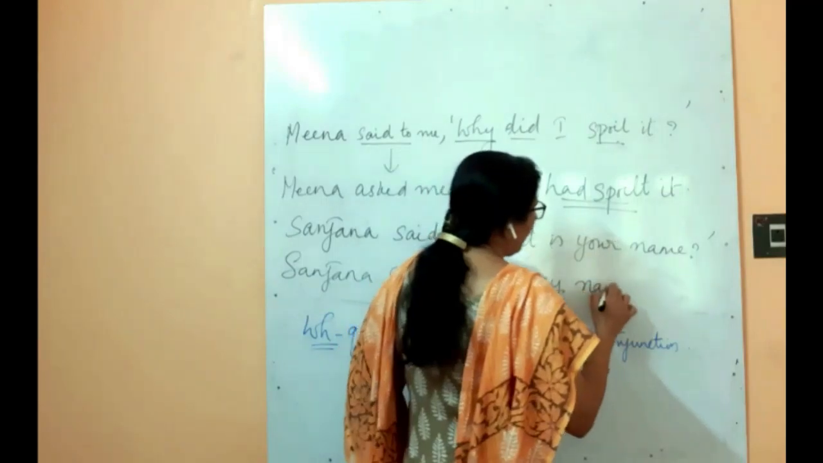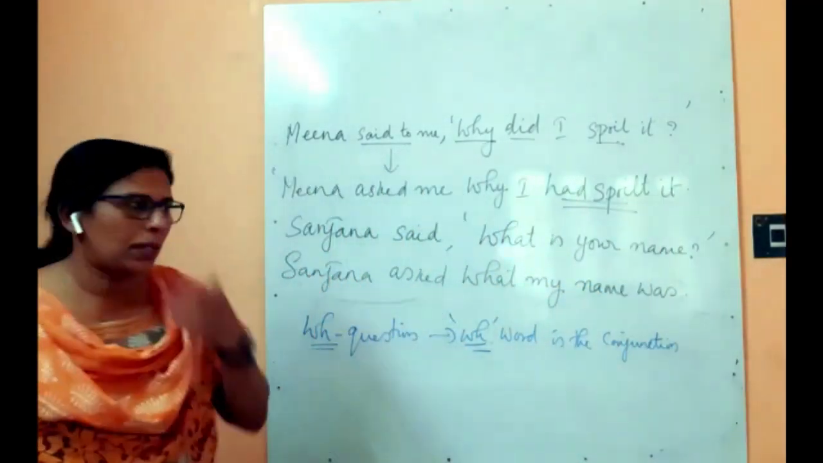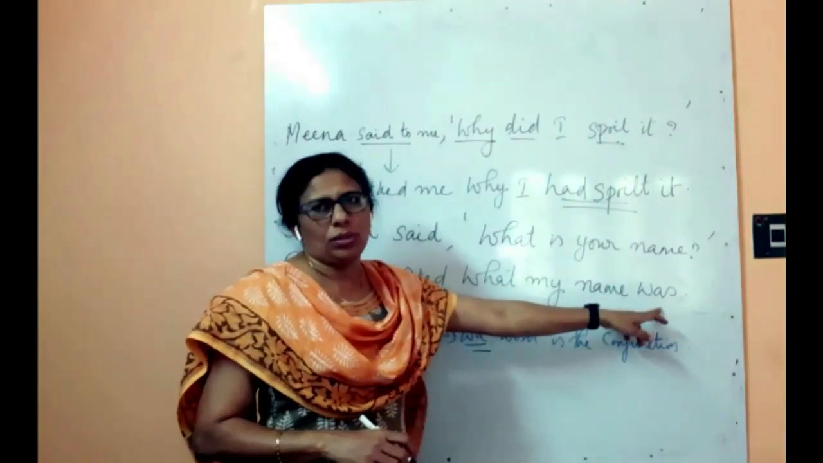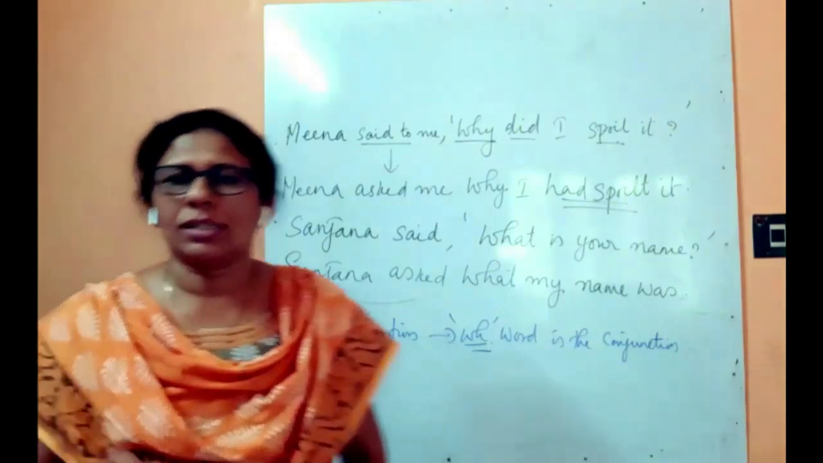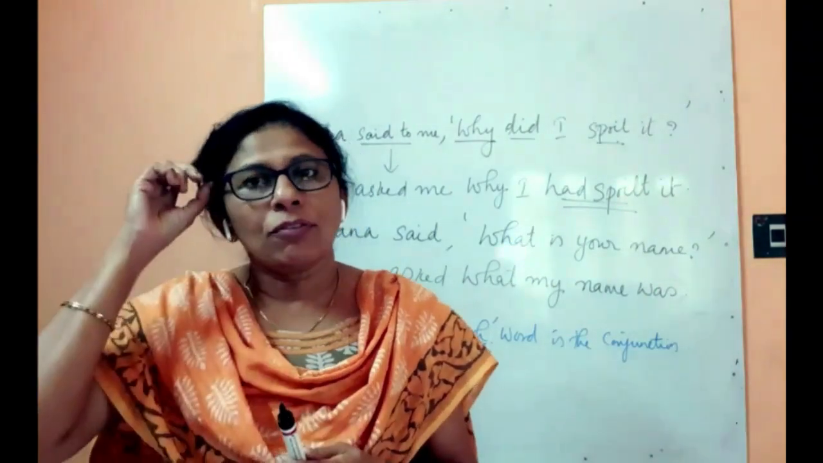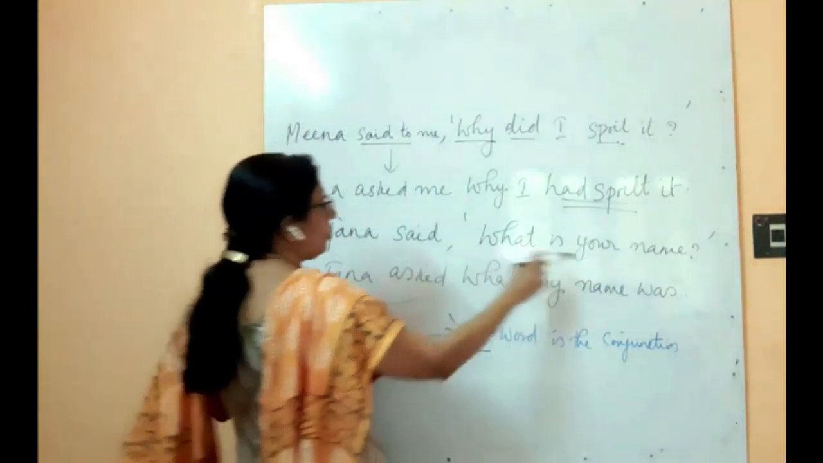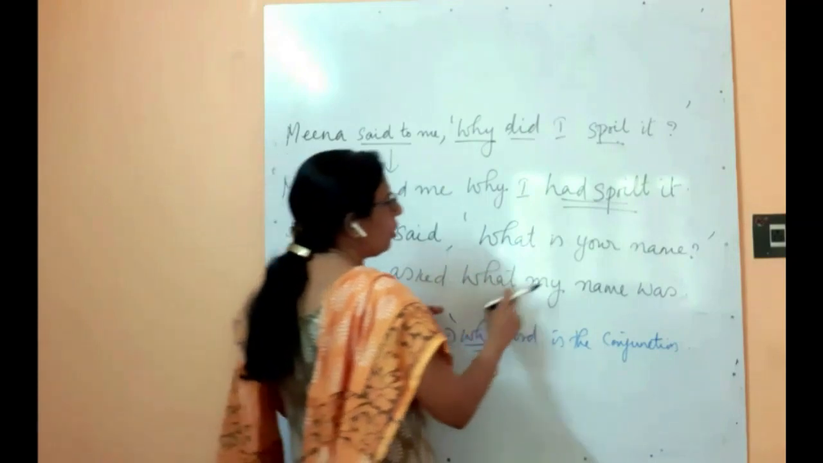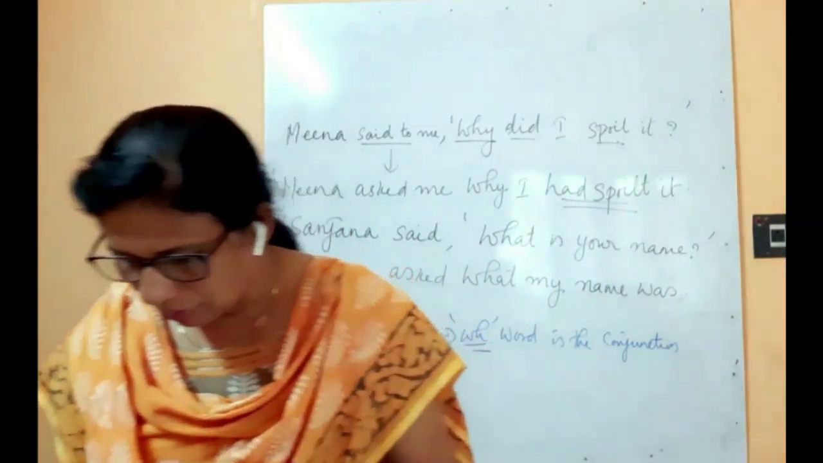What my name was, and full stop. Okay, subject and verb, SVO pattern. So don't forget, in interrogative sentences always try to convert the pattern from VSO to SVO. Okay, so Sanjana said, "What is your name?" Sanjana asked what my name was. Okay, and next another question.